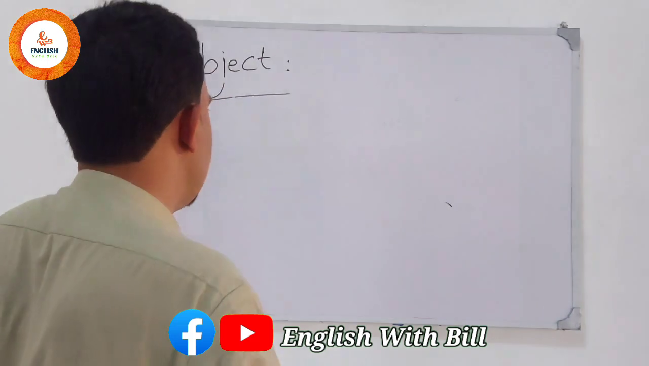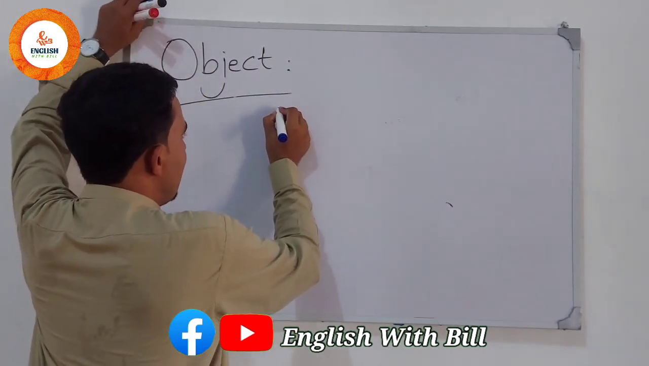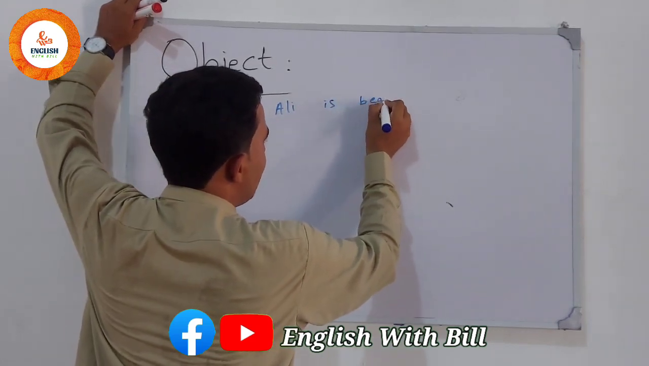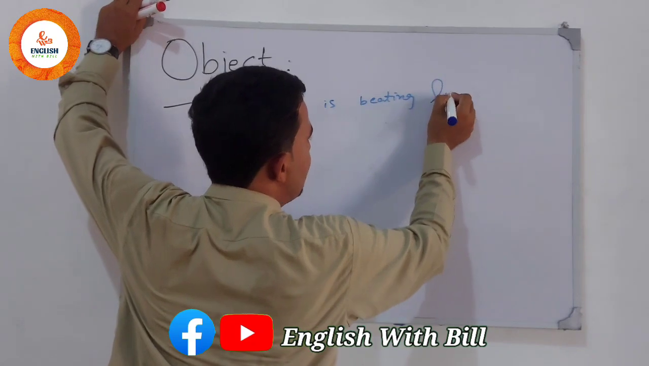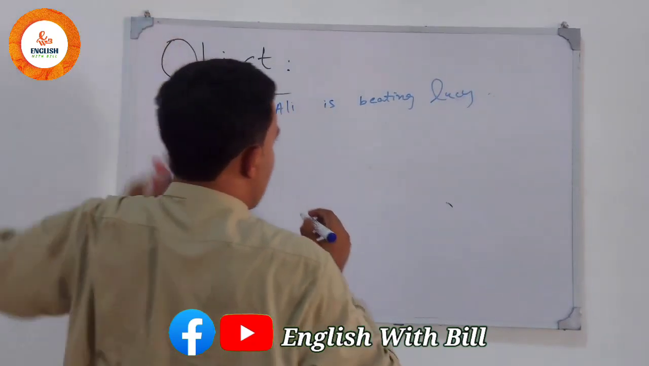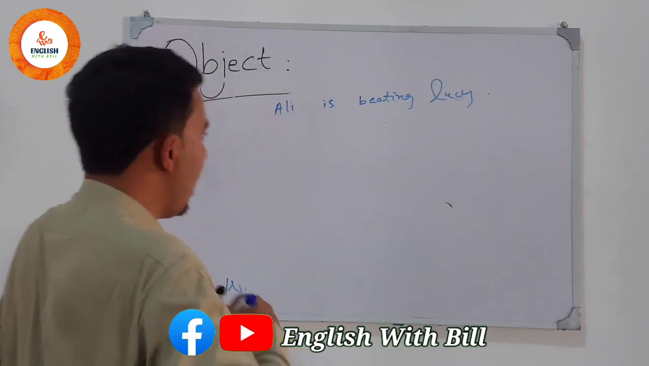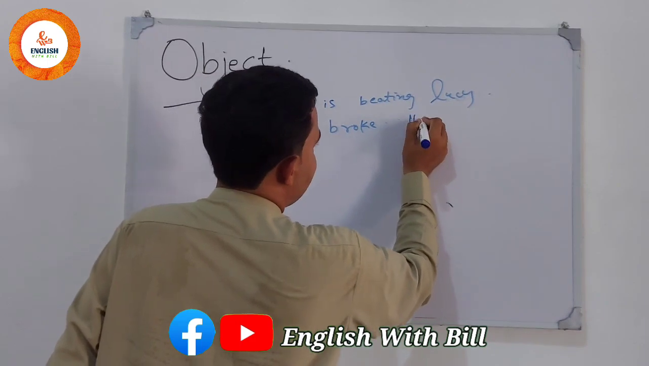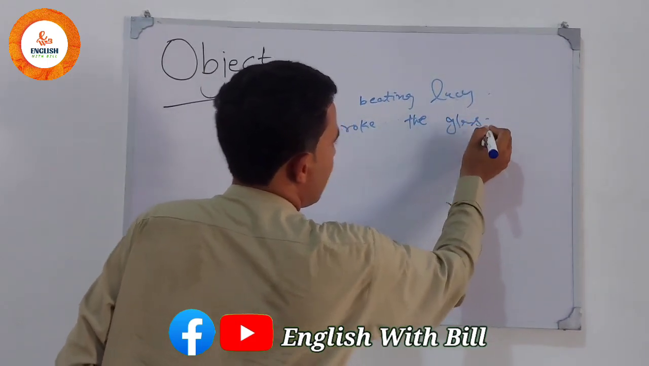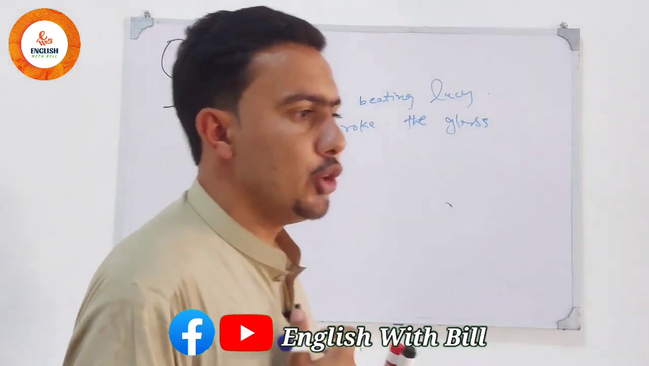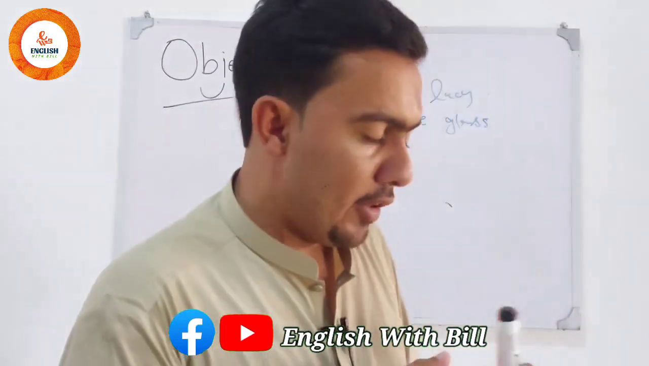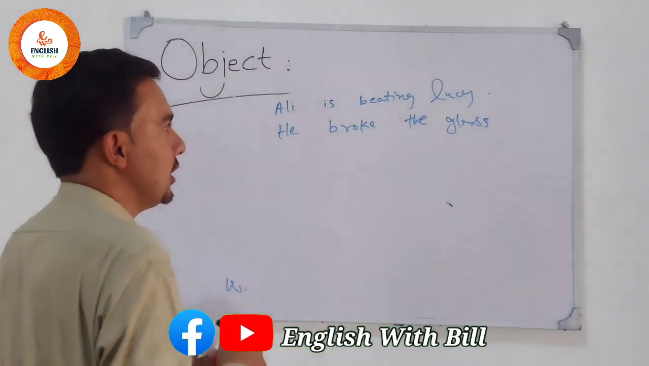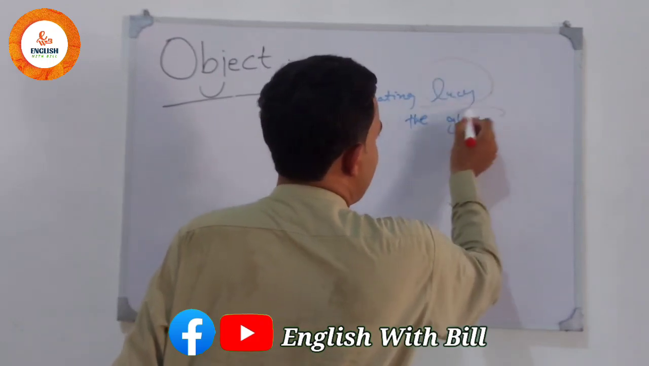As we discussed in the examples, Ali is beating Ahmad. Ali is beating Lucy. Or we can say he broke the glass. So in this kind of situation, if we have only one object in the sentence, it must be the direct object.